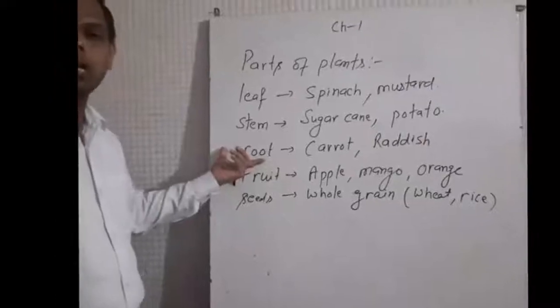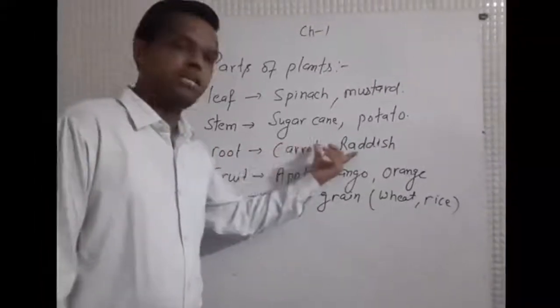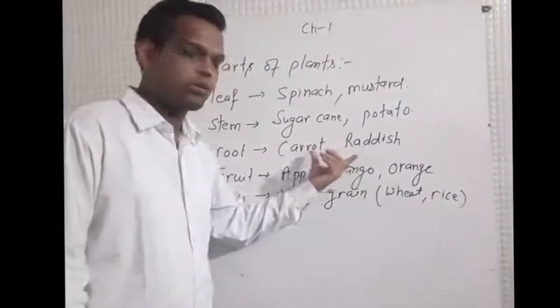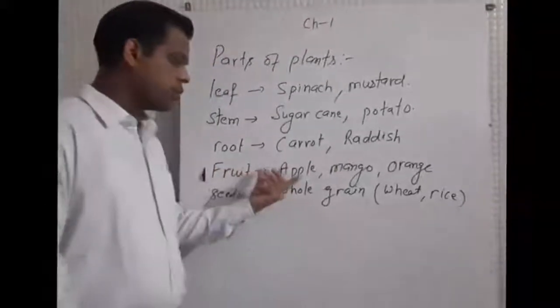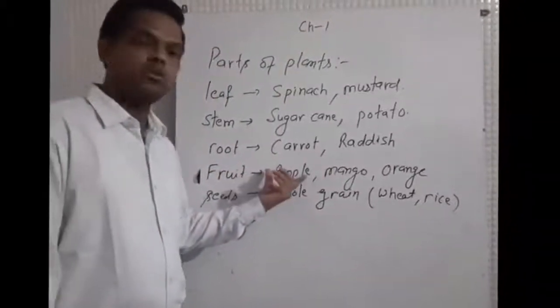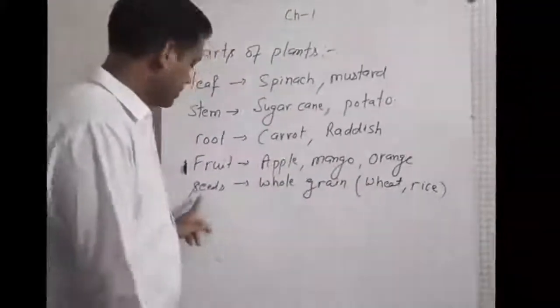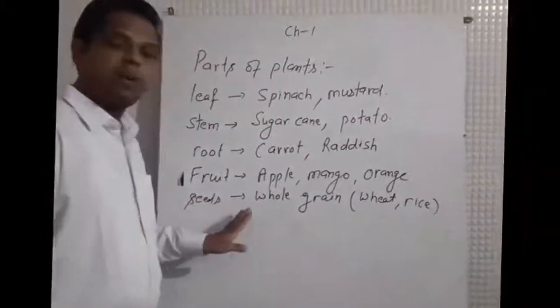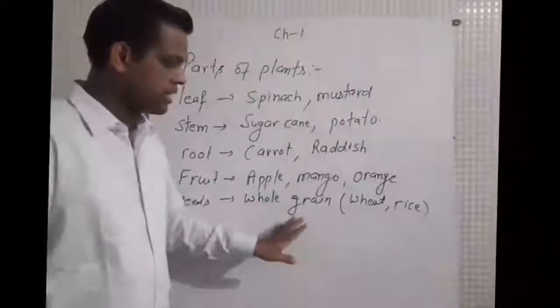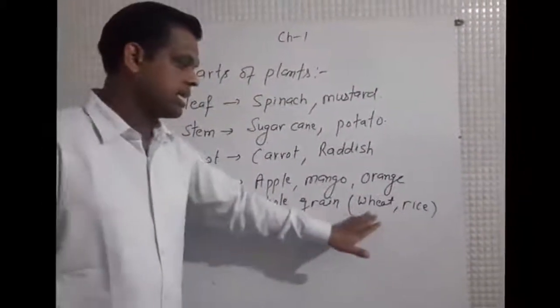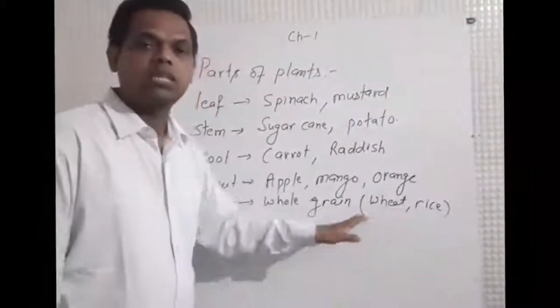Roots of some plants are also used as food. For example, carrot and radish are examples of roots. Fruits of some plants are used as food, for example apple, mango, orange, etc. Seeds of many plants are used as food, for example whole grains such as rice, wheat, pulses, etc.